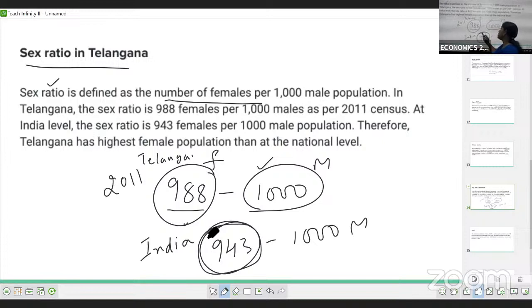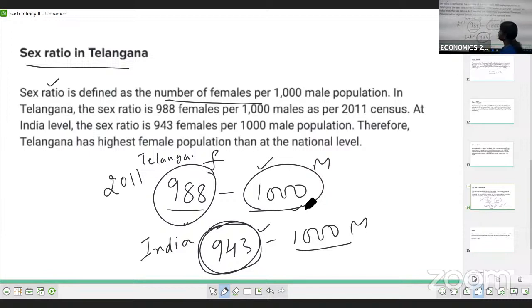You can see that the female population is higher compared to India. When comparing these two, the female population in Telangana is higher. Okay, this is about the sex ratio in Telangana.